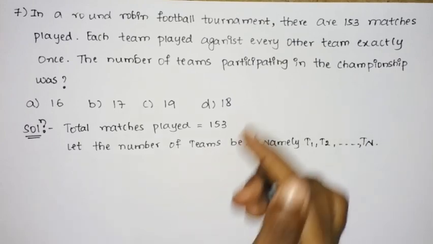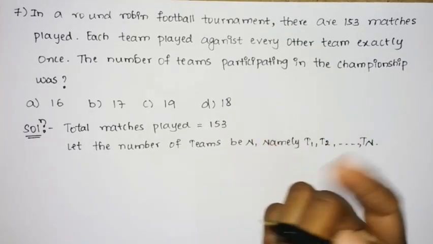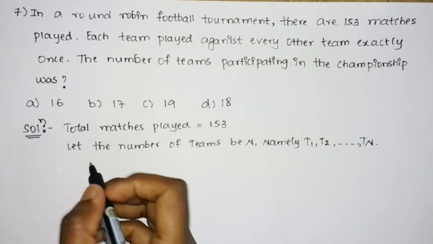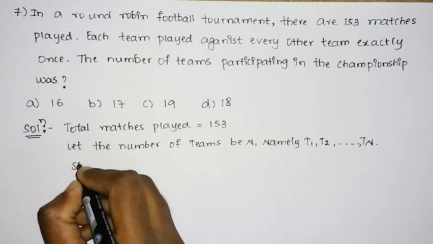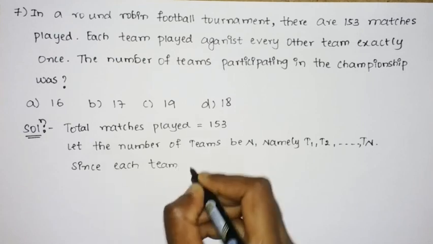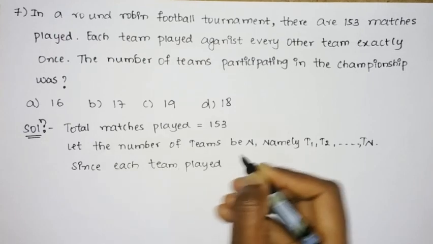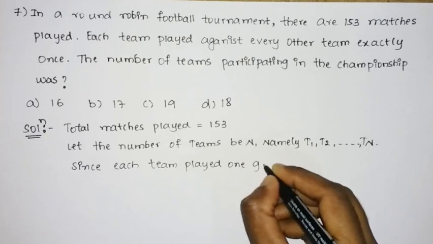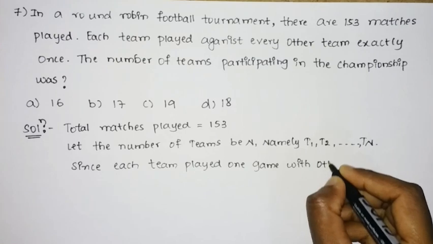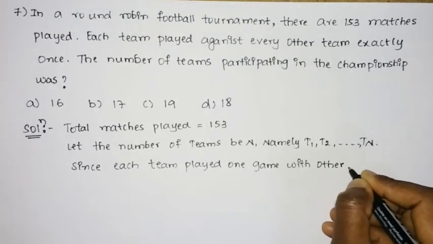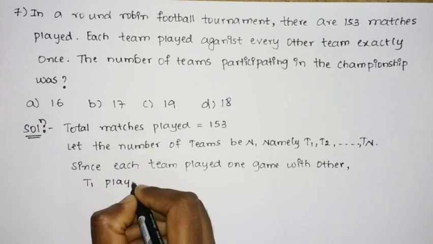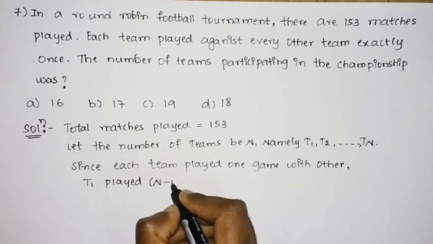So next thing is that since each team played one game with the other team, we can say that the team T1 played n-1 games.